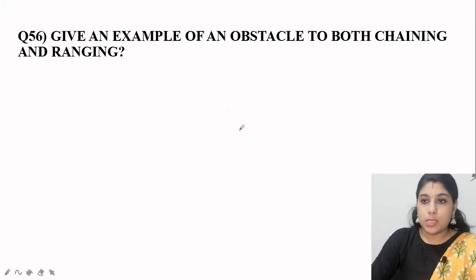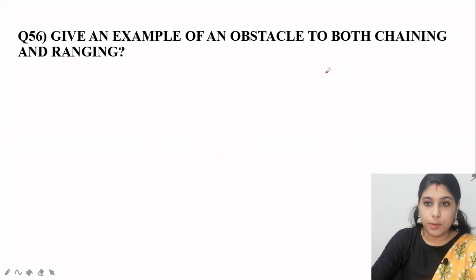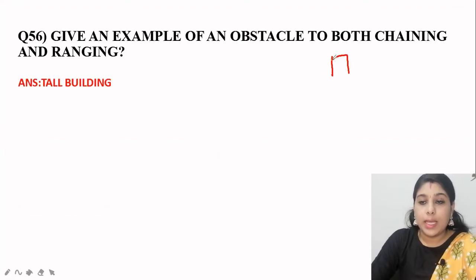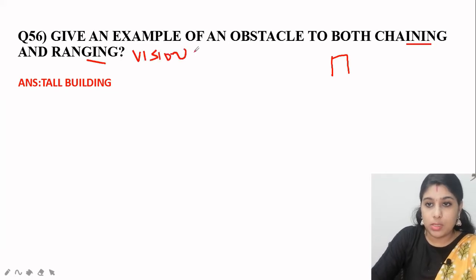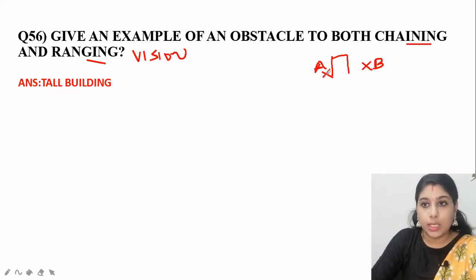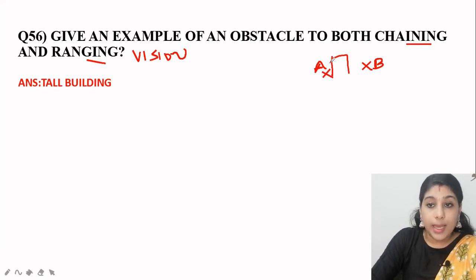Give an example of an obstacle to both chaining and ranging. We have already discussed the theories before. If it is a tall building, chaining as well as ranging is obstructed. Ranging means vision. We cannot see from point A the point B directly, and we also cannot chain it.